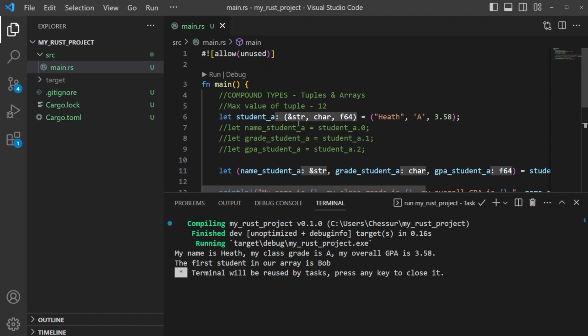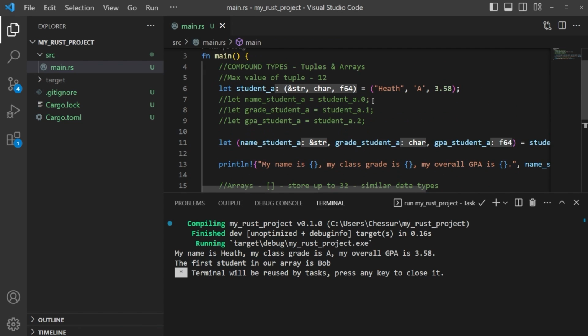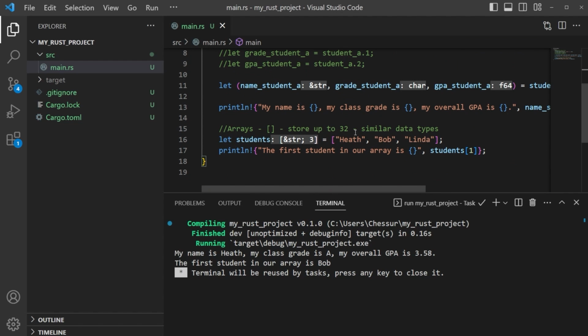Remember, tuples use parentheses, and they store various data types, up to 12. Now arrays store data types that are similar, up to 32, and they're a little bit faster at processing many values quickly. So make sure you understand those differences. That is it for this video, and that is it for this section, so I'll catch you over in the next one.